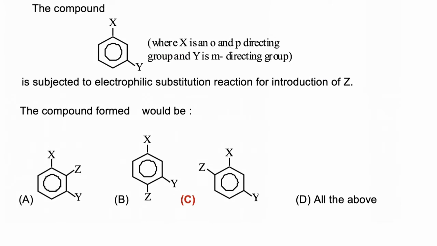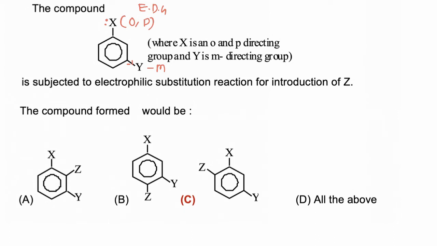In this question we have to find, if an ortho-para directing group and a meta directing group are present at the meta position to each other, then at which position the upcoming electrophile will attack. So in this case, X is present, which is an ortho-para directing and electron donating group. Now Y is present, which has a minus M effect, and it will be electron withdrawing, minus M. So if an electron donating ortho-para directing group and an electron withdrawing meta directing group are present at the meta position of each other, then